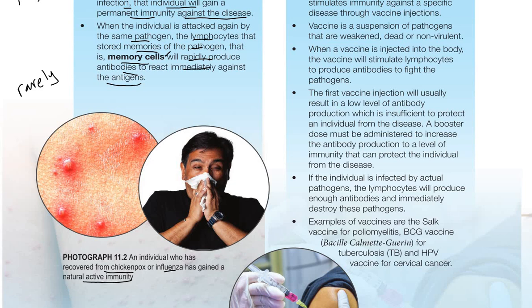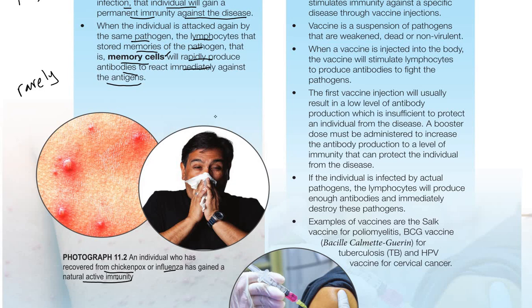So quite late. Usually, during the childhood, right? Most of us get chickenpox. Okay, it depends on the individual. Same with influenza. If you get infected with influenza, then later you will not easily get infected for the second time, because you already have gained natural active immunity.